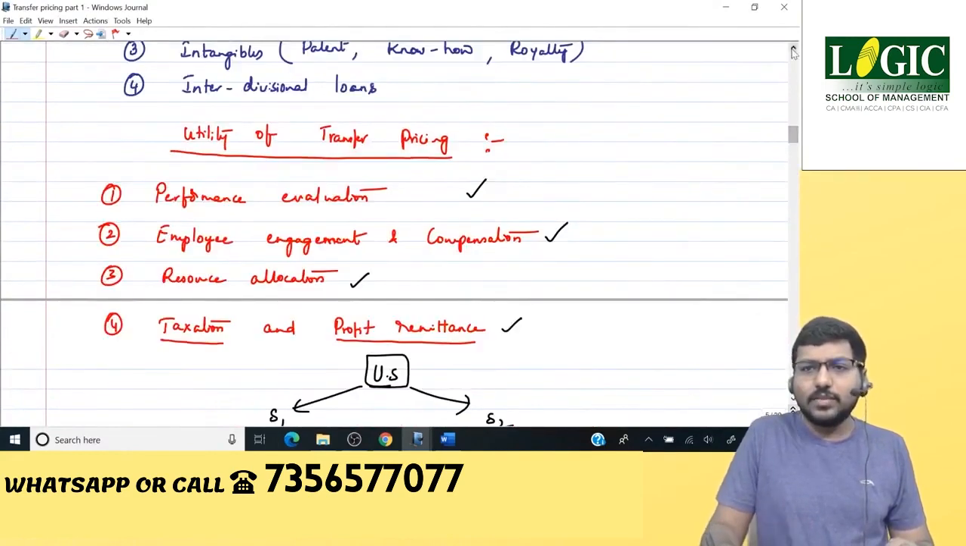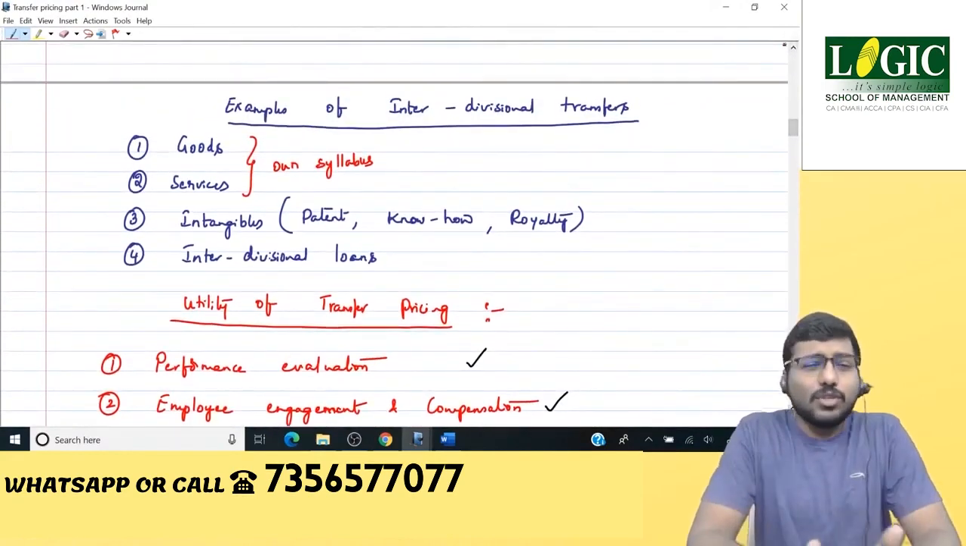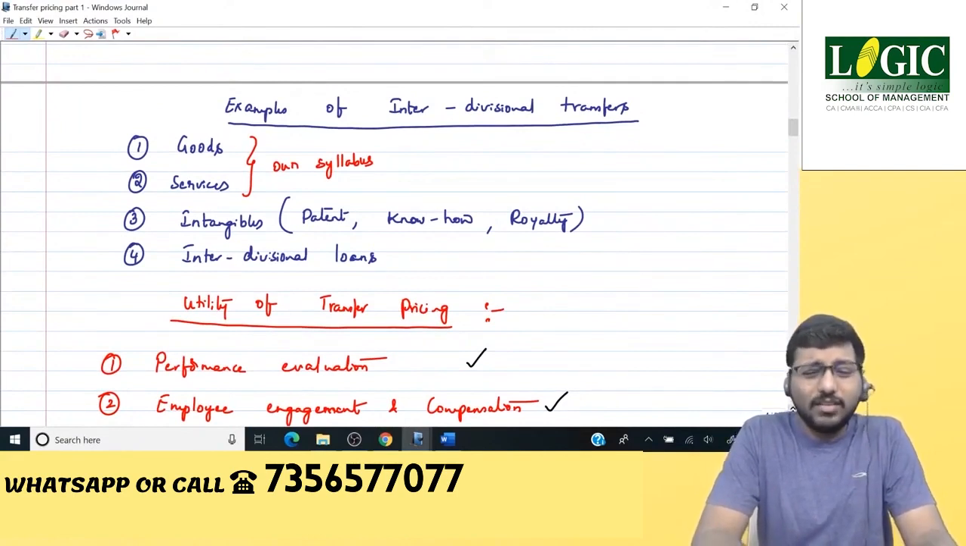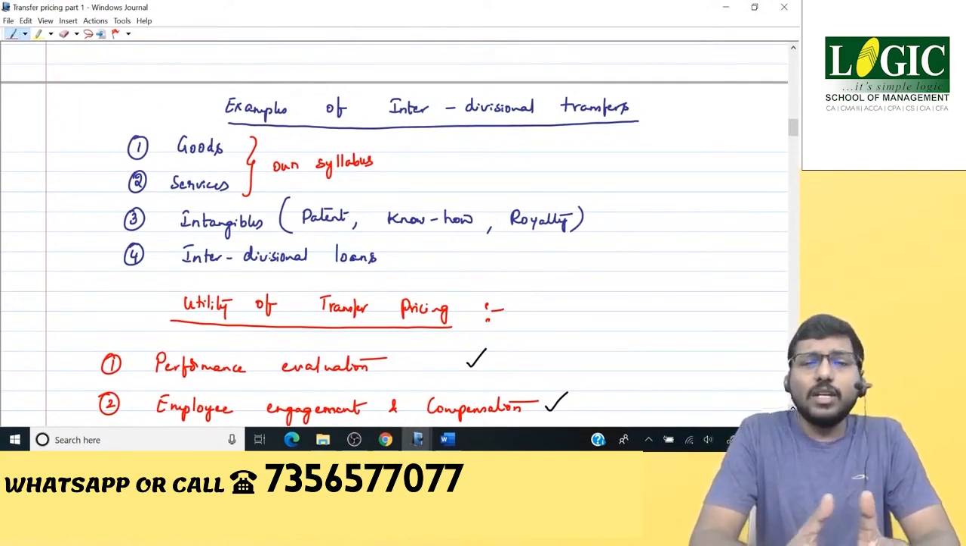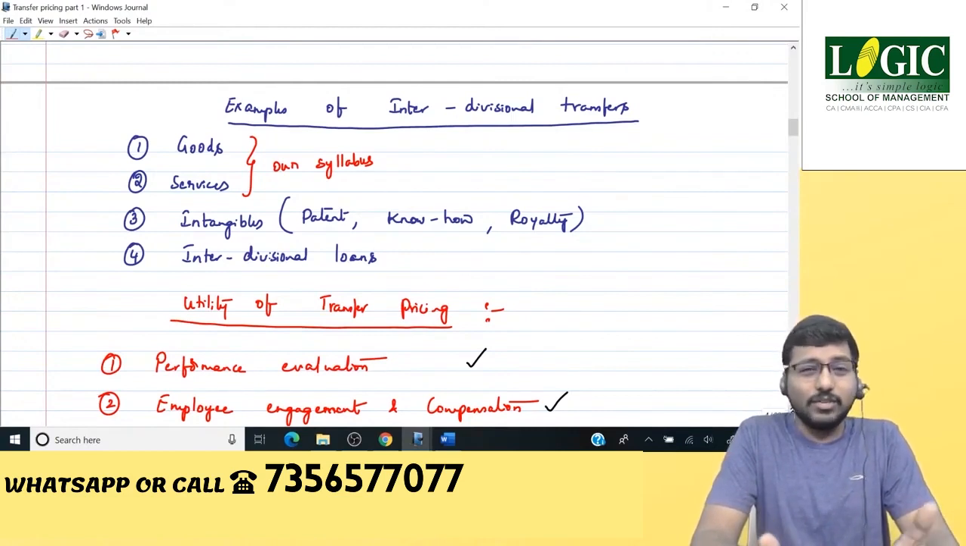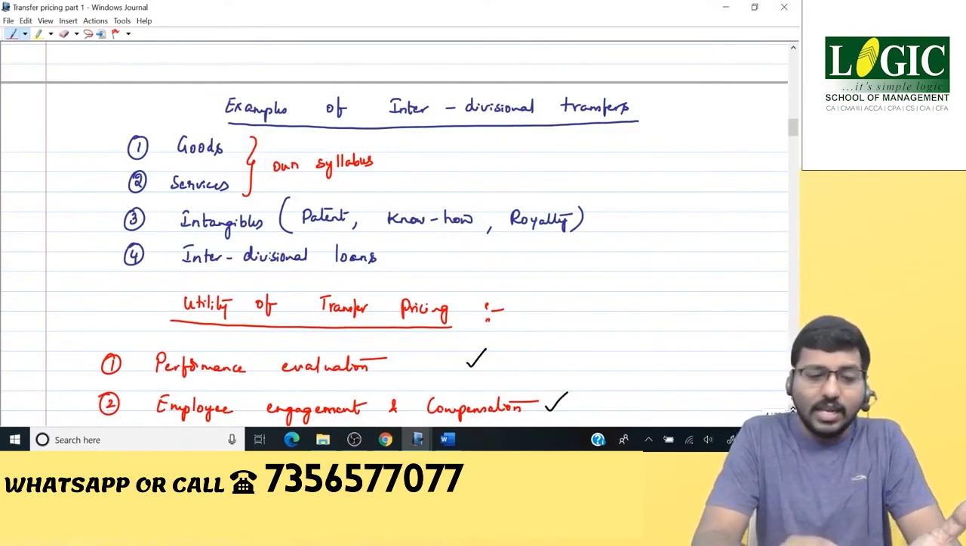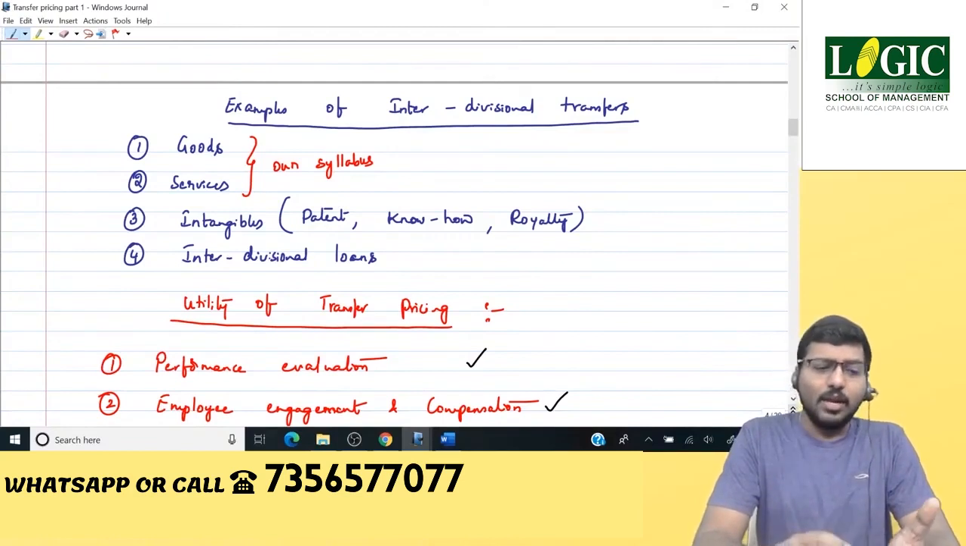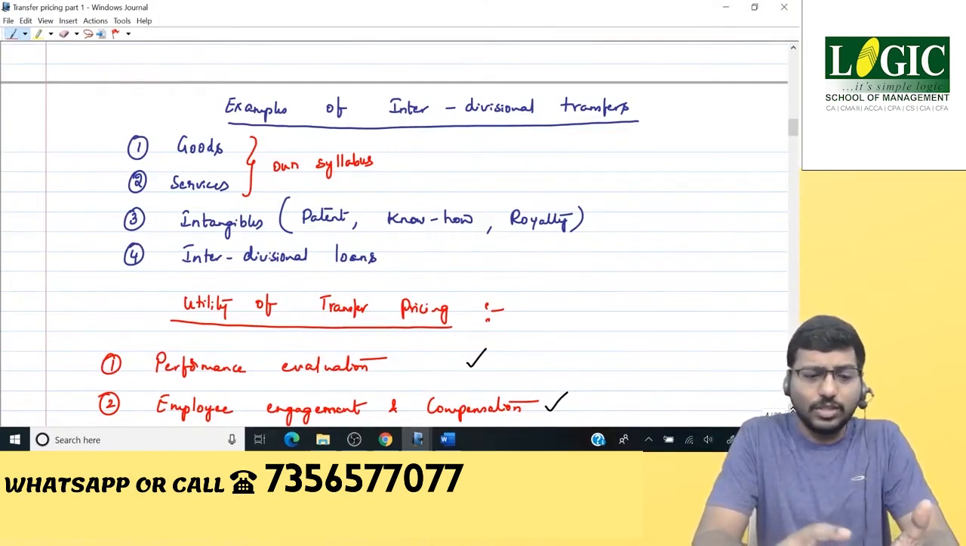Yeah, here it is. Examples of interdivisional transfers we have also seen, which means generally when we talk about transfer pricing, we feel that it's all about goods or sometimes services. But here I've clearly explained that when you are into interdivisional transfers, you not only transfer goods, but also services. Not only that, you transfer intangibles like patents, know-how, royalty, as well as interdivisional loans. So it is really broader in concept, but of course in our syllabus it is restricted to only two things: goods and services.